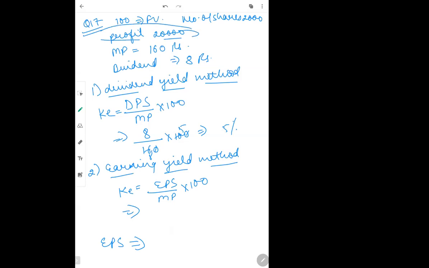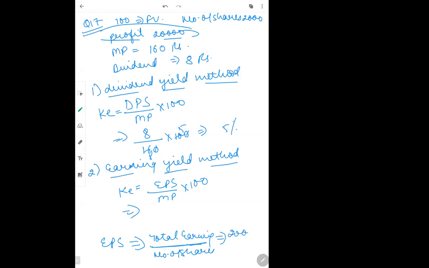So your total earnings is 20,000. If I divide my total earnings by my number of shares, will I get my earning per share? Yes, ma'am. If we divide our total earnings by number of shares, we'll get earning per share.